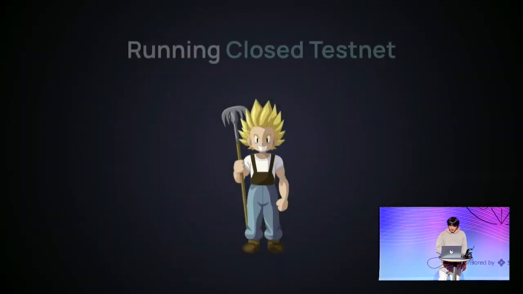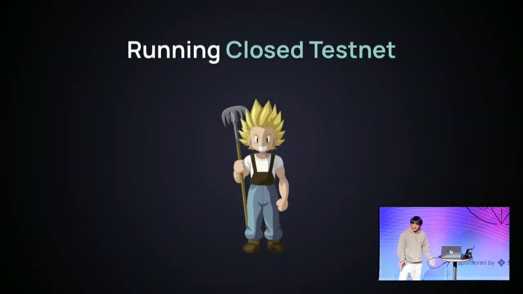So right now, we are already running a closed testnet with the Starkware team. We are using the StarkNet app chain solution because it has been beta tested, and it was the fastest option for us to start testing in production. We are also working closely with the Madara team. But because it hasn't been tested in production, we decided to start with this route.